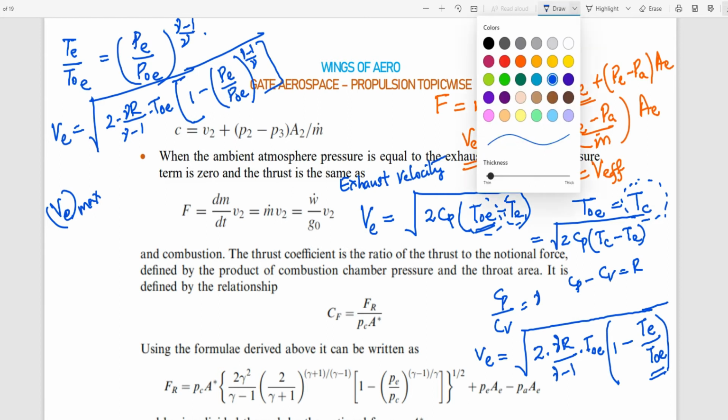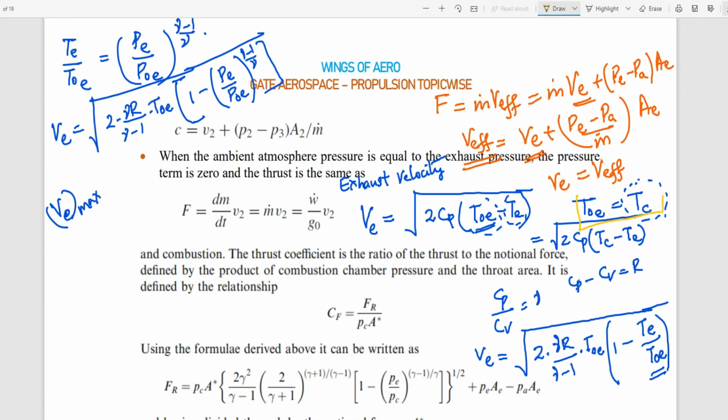You are talking about this one? TOE is the total exit temperature, which is equivalent to the thrust chamber temperature, that is why it is TC. And TE is the static exit temperature. This is total, this is static.